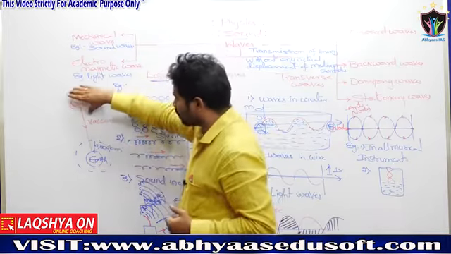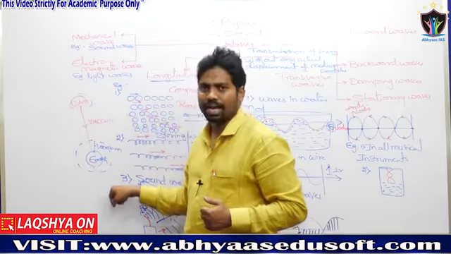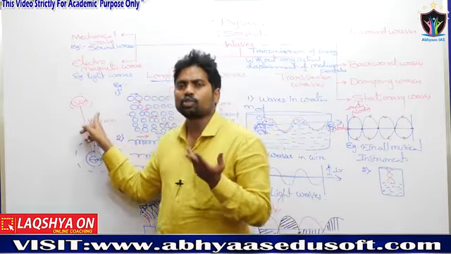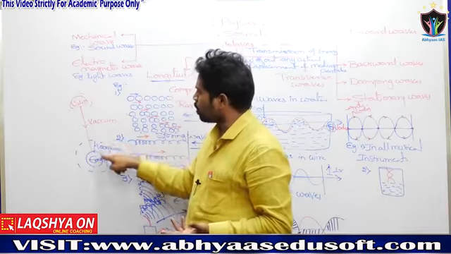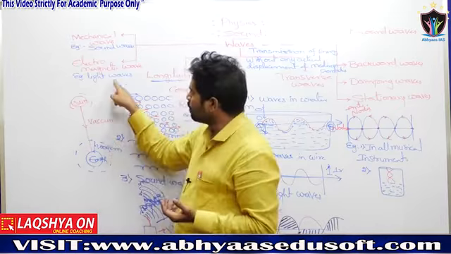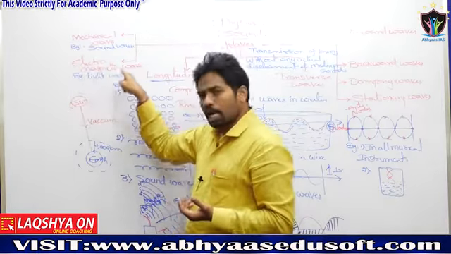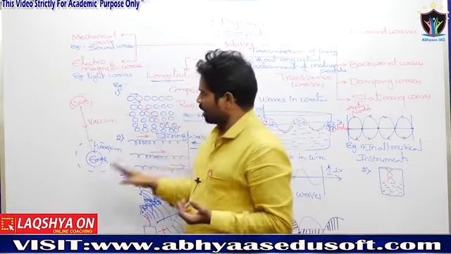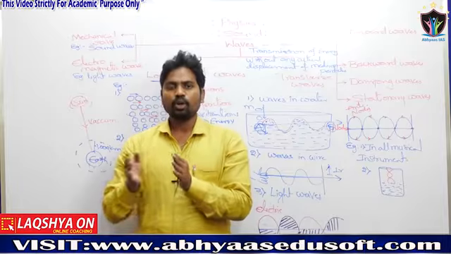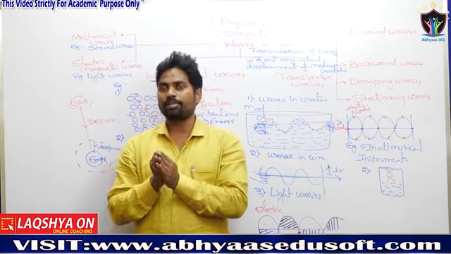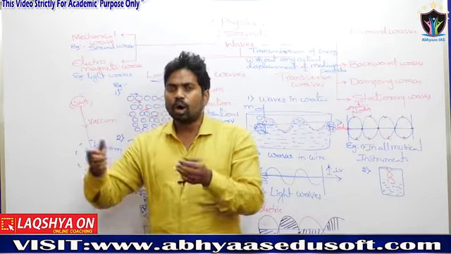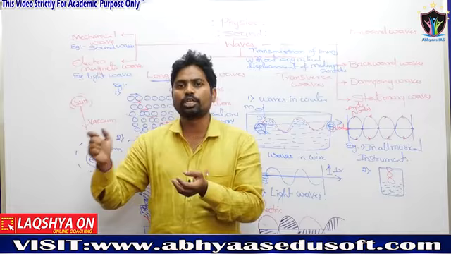Now sunlight reaches the earth's surface from the sun's surface. Here there is no medium, but light is propagating. That's why no medium is required for light waves, and those types of waves are named electromagnetic waves. In the sun, a nuclear fusion reaction takes place, nuclear combination, nuclear addition. That is a combination of small hydrogen nuclei.